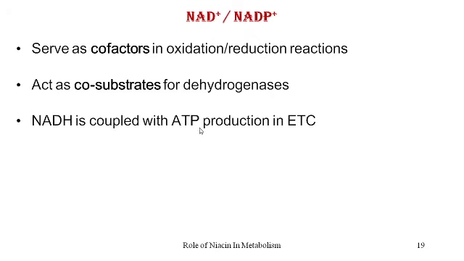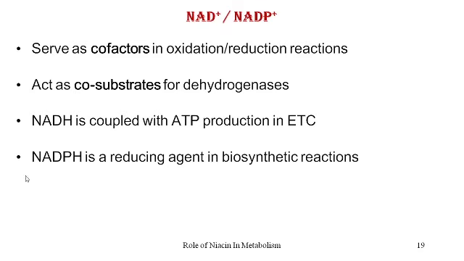NADH is coupled with ATP production in the electron transport chain. NADPH is a reducing agent in biosynthetic reactions. In short, we can say that NAD is usually coupled with the catabolic reactions in the cell, whereas NADP is usually coupled with the anabolic, that is the biosynthetic, reactions taking place in the cell.